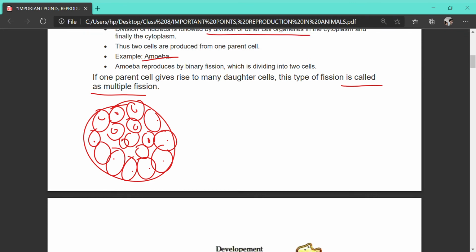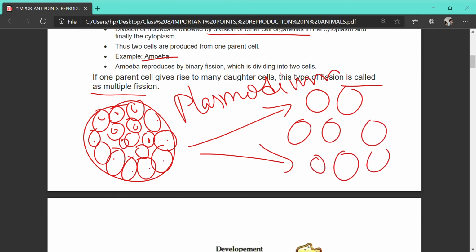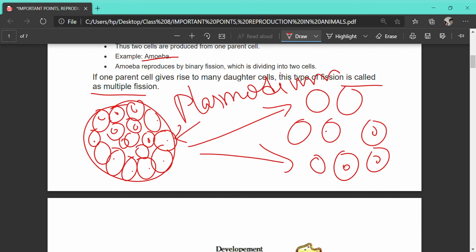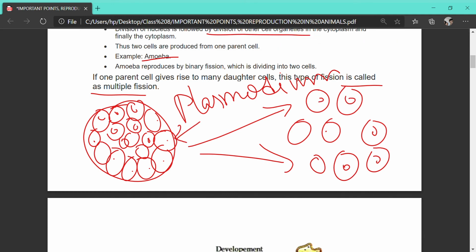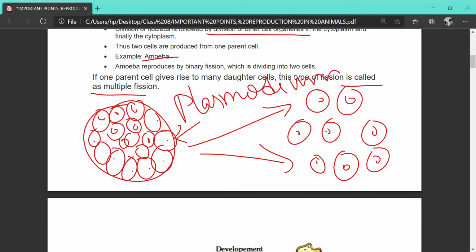A single protozoan, Plasmodium, can give rise to many such small protozoans. That is why in malaria the shivering comes when the mother cell divides. It causes shaking and gives rise to severe fever. So the example of binary fission is amoeba and the example of multiple fission is Plasmodium.